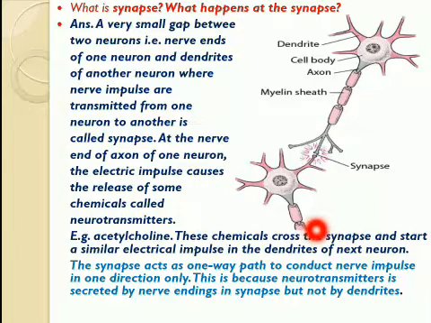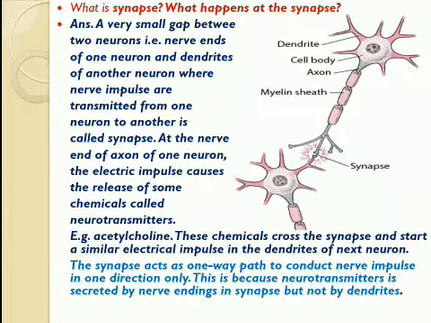And this process continues till the impulse reaches the final or target organ, which shows the final action and response towards that stimulus which is picked up by the dendrites of these nerve cells.